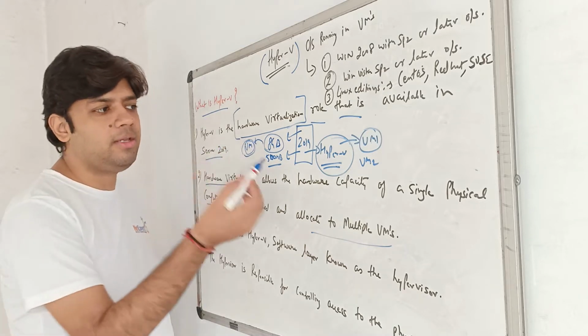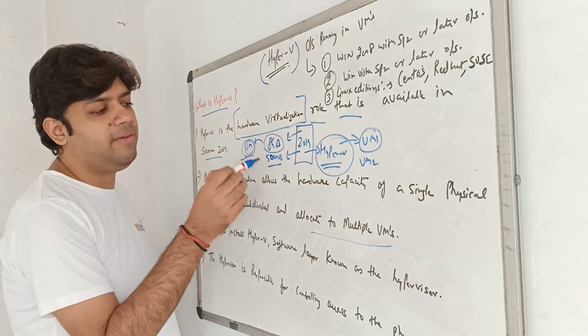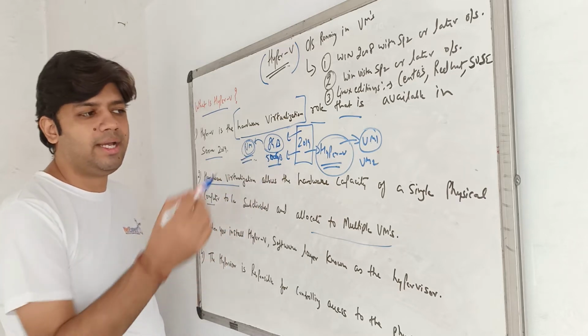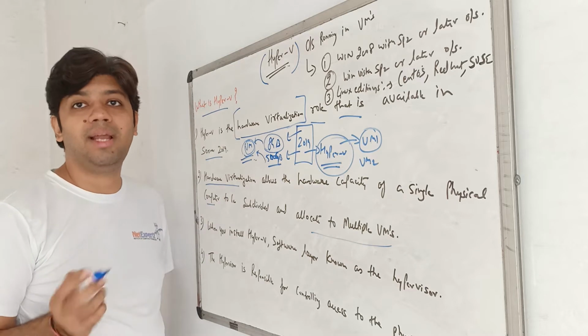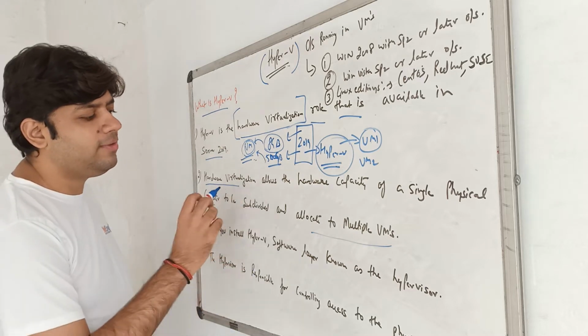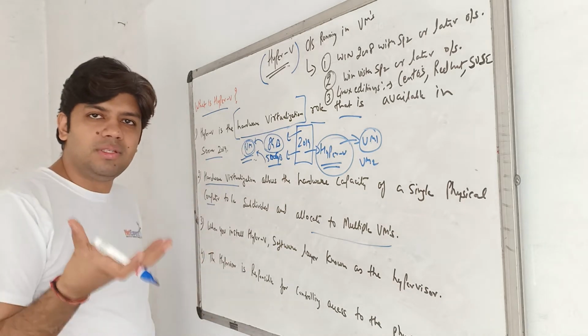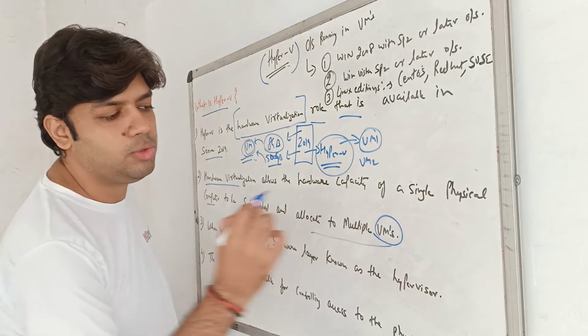Out of the 500 GB hard disk, I can allot 40 GB to this virtual machine, like this. This is hardware virtualization. It allows you to divide your physical machine into parts, and those parts are known as virtual machines.